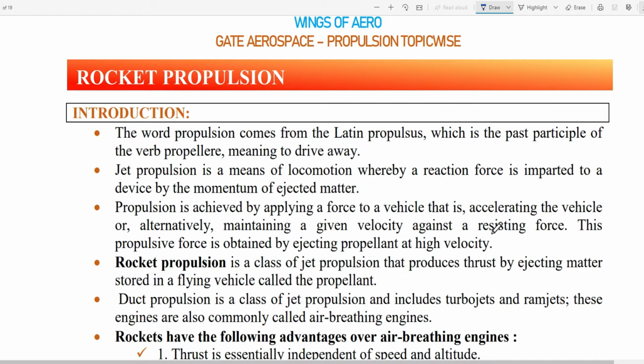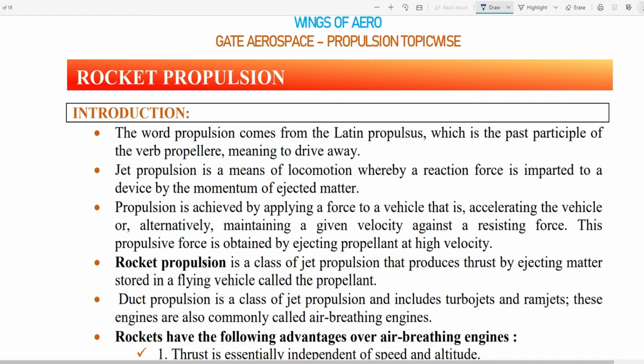Okay, so multi-staging and chemical rocket propulsion we will do in the next class. This class we will do only basic rocket propulsion, the definitions, like how the thrust is produced, what is the specific impulse, what are the efficiencies, and the main overall idea about rocket propulsion. So today we will see that, and next class we will see the staging. It's a very small topic, the staging and the chemical rocket propulsion and other electrical rocket propulsion.